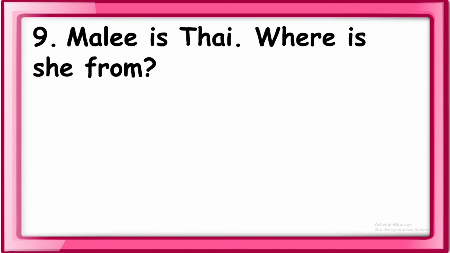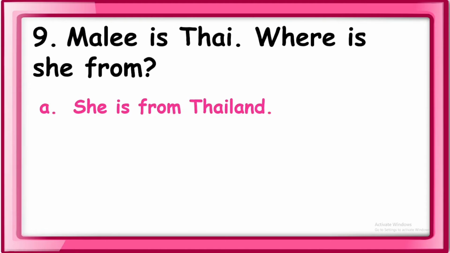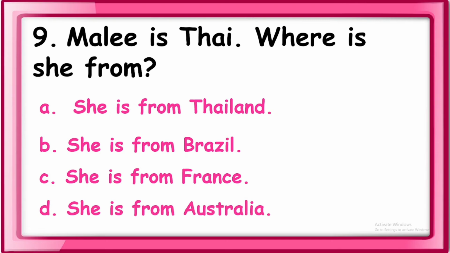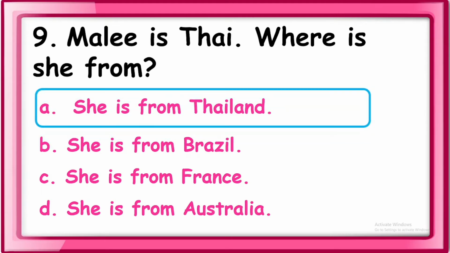Number 9. Mali is Thai. Where is she from? A. She is from Thailand. B. She is from Brazil. C. She is from France. And D. She is from Australia. So the answer is letter A. She is from Thailand.